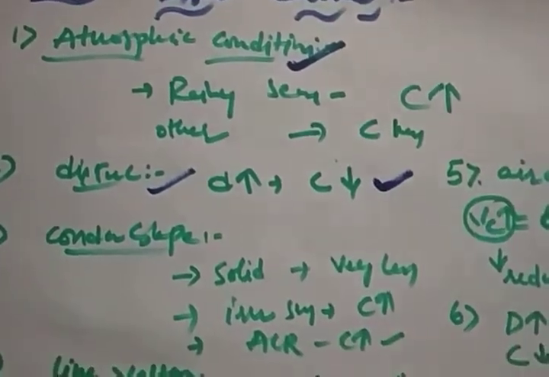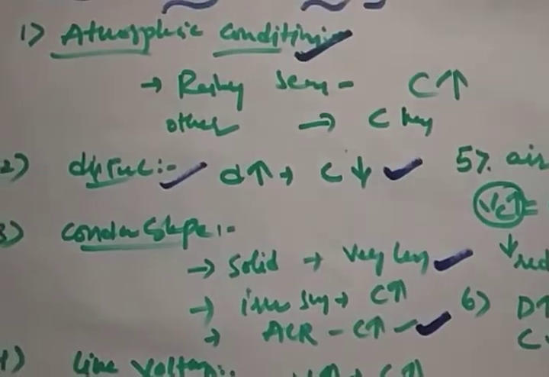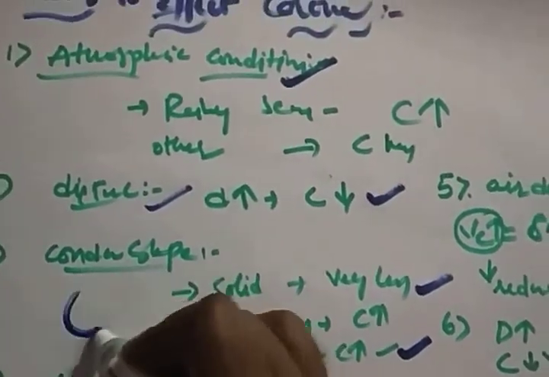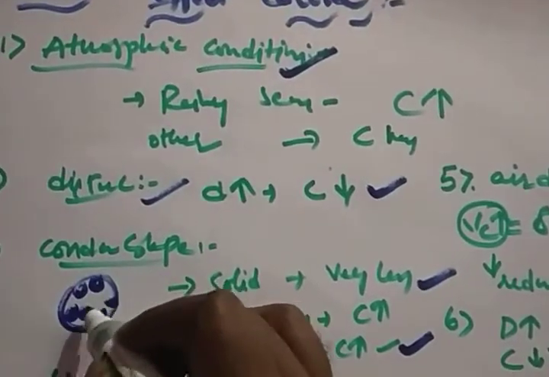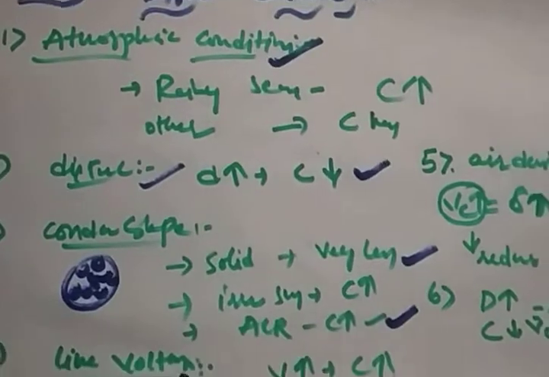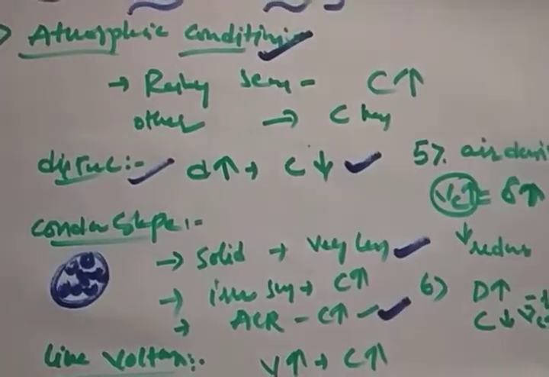And conductor shape: if it is a solid conductor, definitely the corona will be very less. If it is an ACSR conductor, some sort of corona will be there, because it is an irregular conductor, with layers, some aluminum layers and some steel layers. So in those irregular surfaces, your corona brightness will be very high.